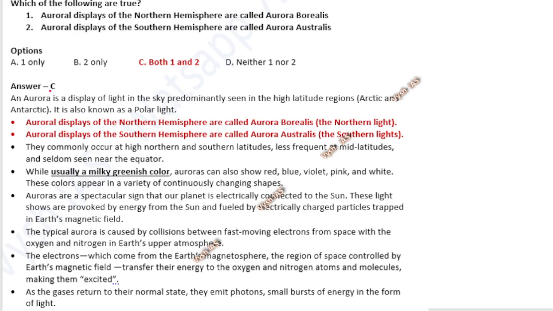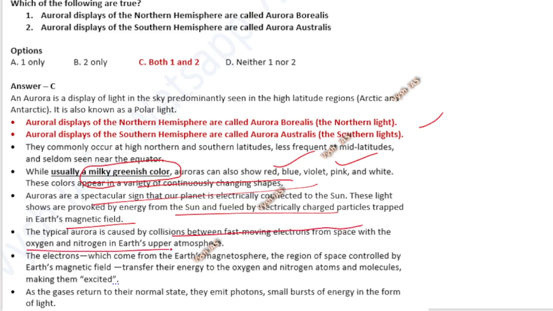Okay, so here is the explanation for that, same thing only, northern light or southern light. Usually it is a milky greenish color, which I showed you the picture, but it can also show red, blue, violet, pink, white. These colors appear in a variety of continuously changing shapes, and they are spectacular, but that's not important. So same, sun fueled by electrical charge particles trapped in the electrical magnetic field and caused by collision between fast moving electrons from the space with oxygen and nitrogen in the upper atmosphere.